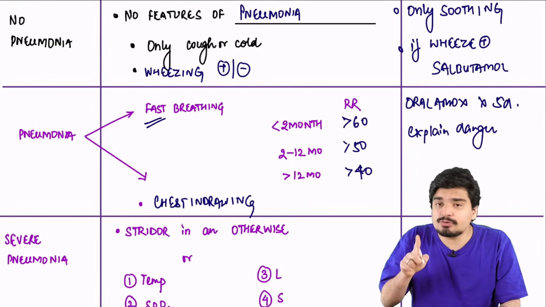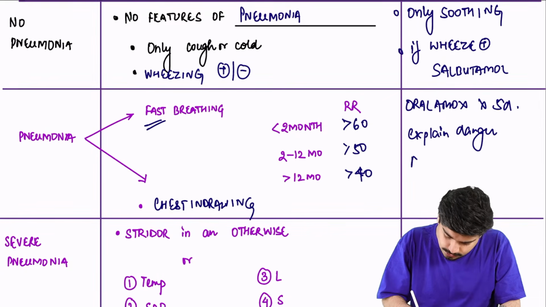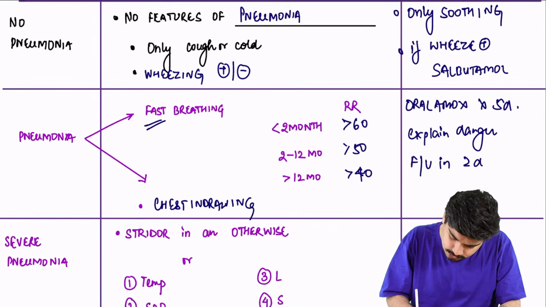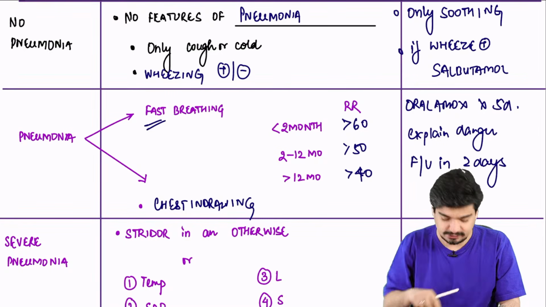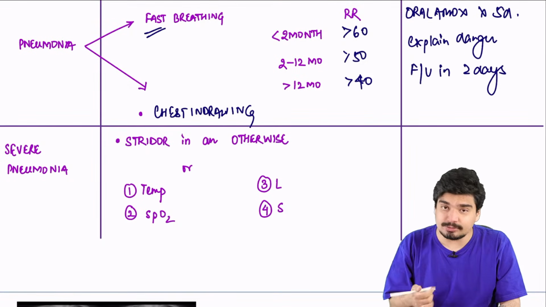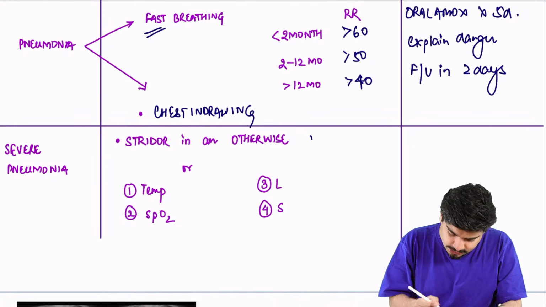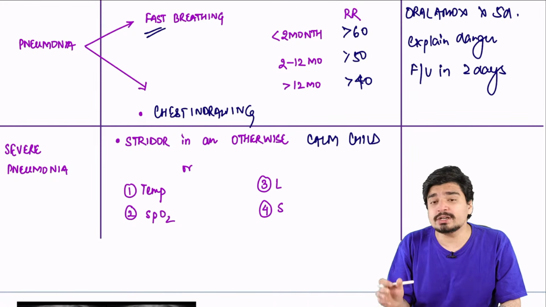And you will ask for follow-up after 2 days to see whether there is improvement or whether it has worsened. Now, what is severe pneumonia? Severe pneumonia is if you see stridor in an otherwise calm child, or if there are any danger signs.